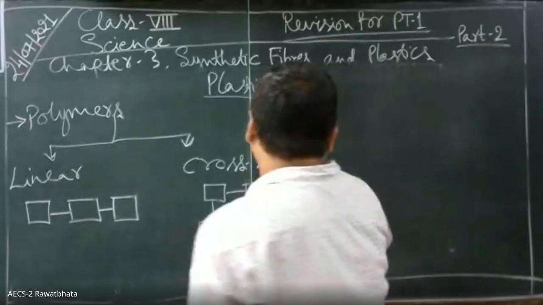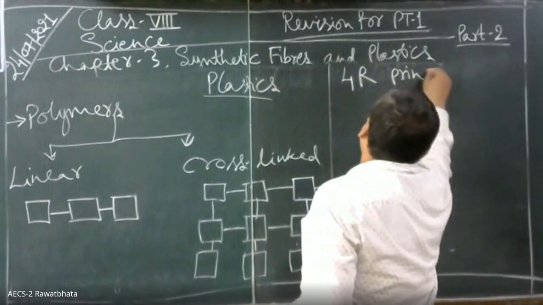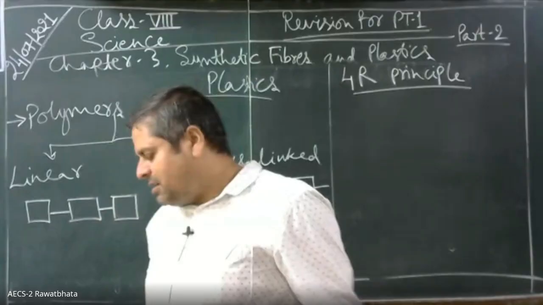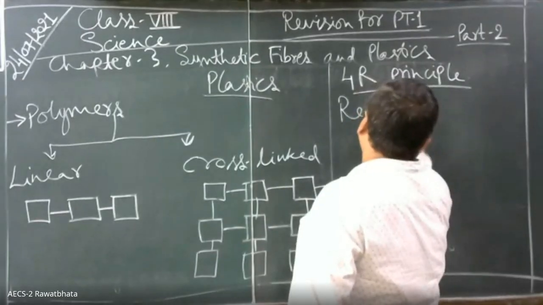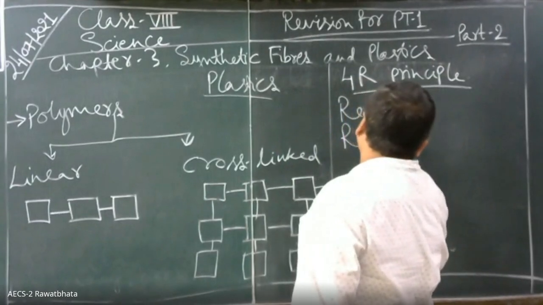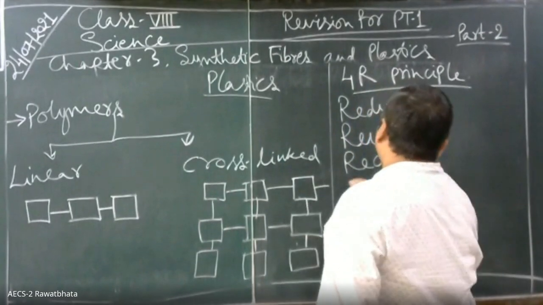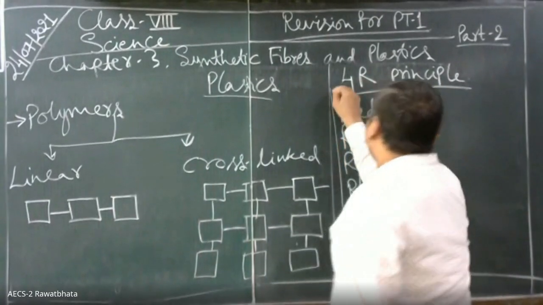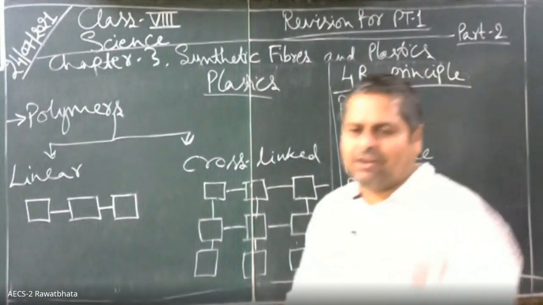What is the 4R principle, children? Reduce, reuse, recycle, and recover. These are the four. This is the 4R principle: reduce, reuse, recycle, and recover. Okay?